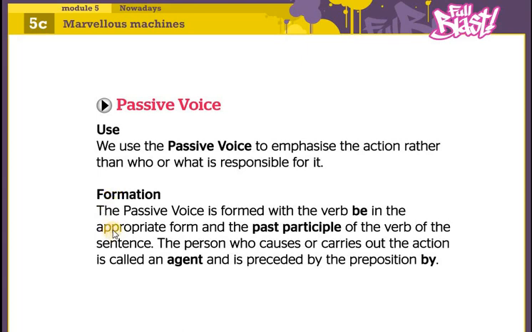The passive voice is formed with the verb to be in the appropriate form plus the past participle of the verb of the sentence. The person who causes or carries out the action is called the agent. The agent means the doer of the verb, and it is preceded by the preposition by.